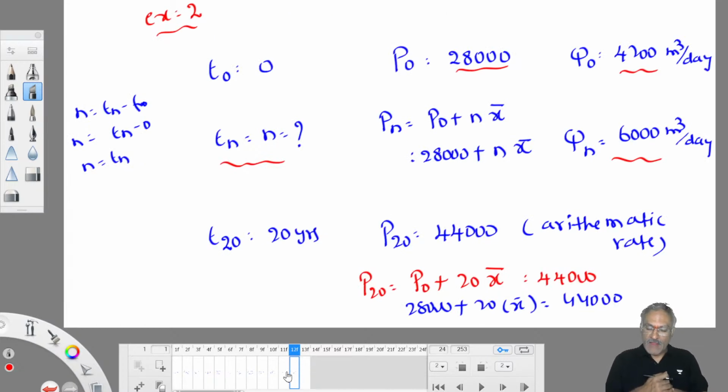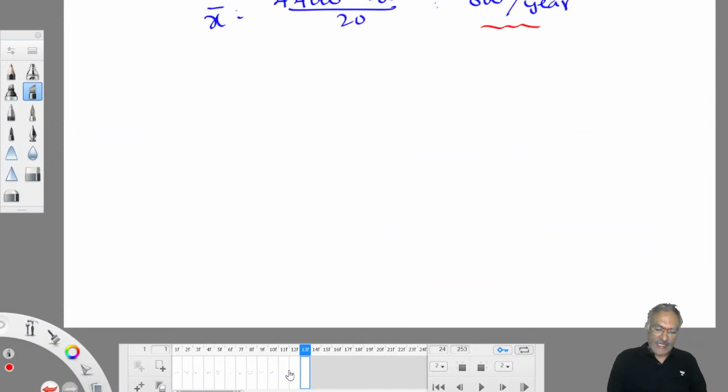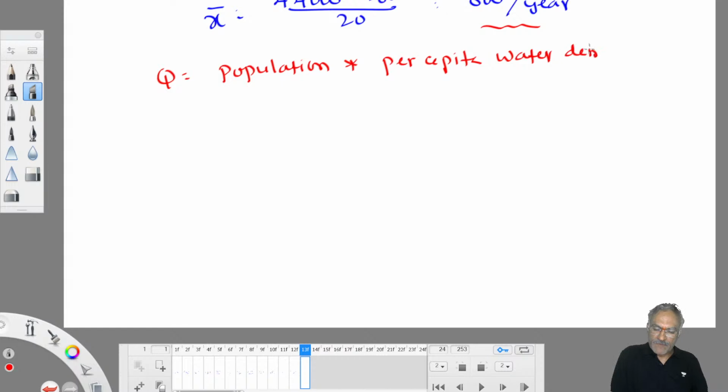So how to find the n value? We got x bar, but Pn is also unknown, unfortunately. So to work out Pn indirectly, what is Q? Q is equal to population into per capita water demand. Just now we discussed that per capita water demand always remains constant. It never changes from time to time for a given community.